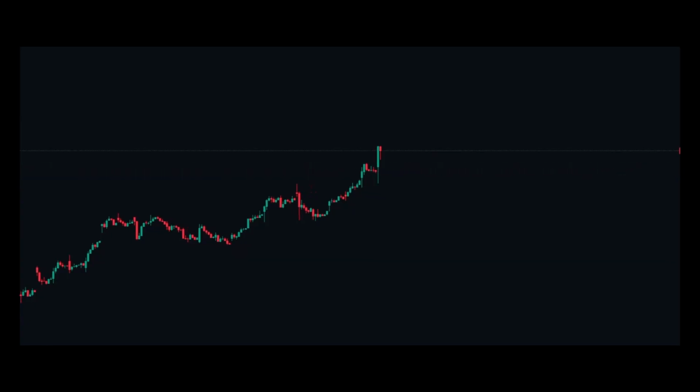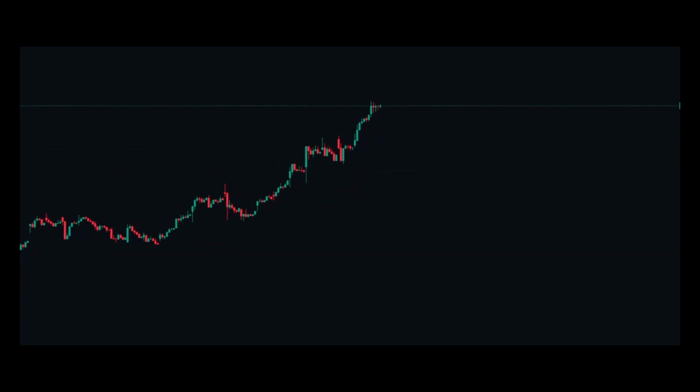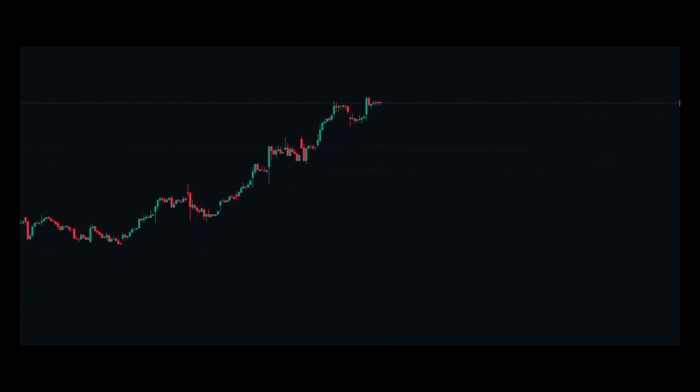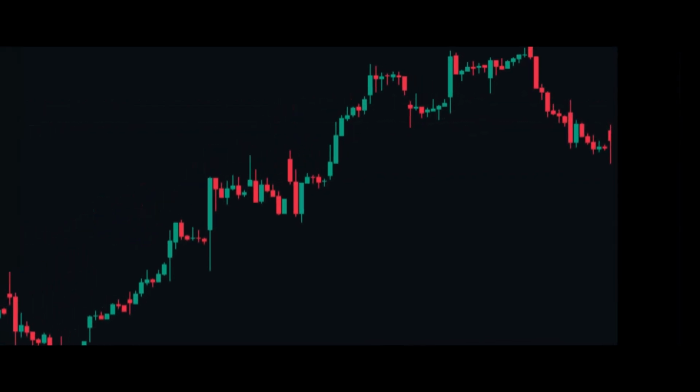A trend doesn't suddenly reverse. It leaves clues. Most traders notice the reversal after it has already happened, but one simple change in price structure often appears much earlier.